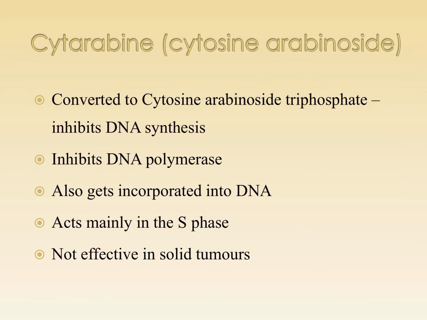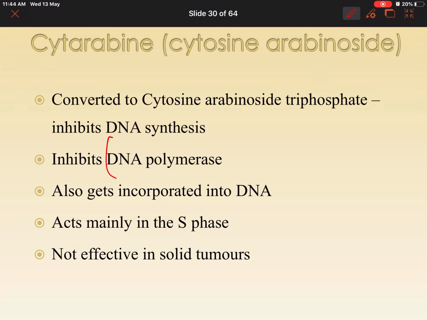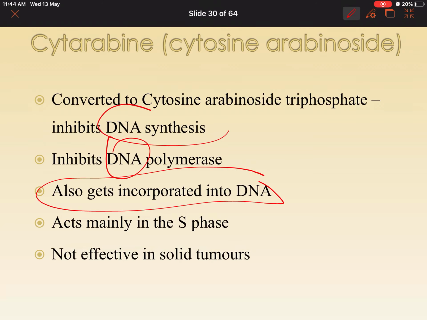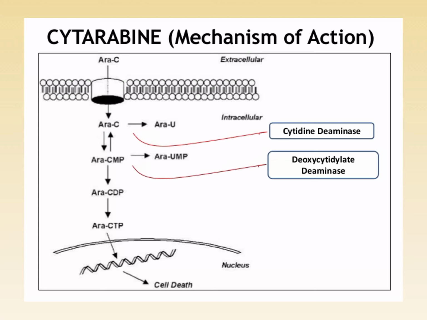We have one more, cytarabine, that is a cytosine analog, which gets incorporated into the DNA, hence inhibits DNA synthesis. This mainly acts in the S phase, but it is not active against solid tumors.